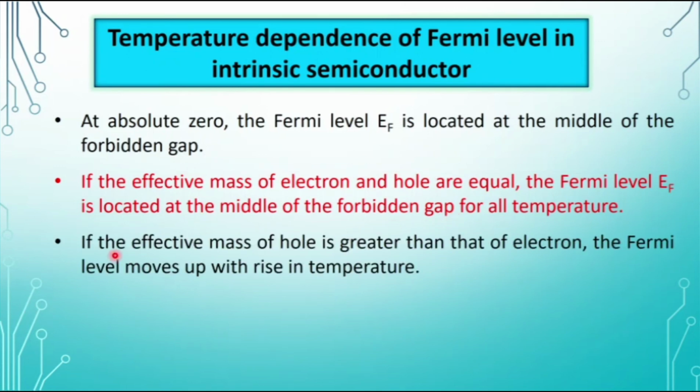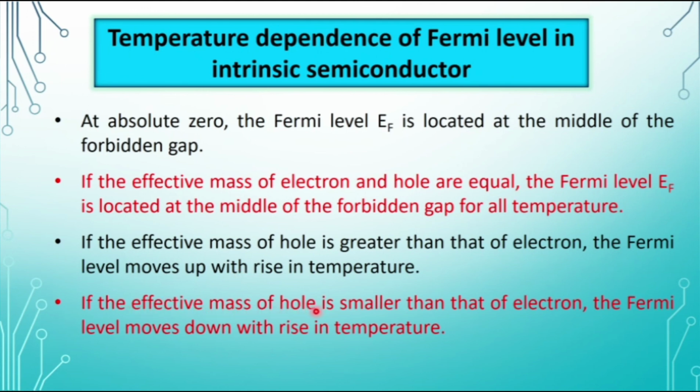Coming to the next one, if the effective mass of hole is greater than that of electron, the Fermi level moves up with rise in temperature. The last case is if the effective mass of hole is smaller than that of electron, the Fermi level moves down with rise in temperature. So, these are the variations of Fermi level with respect to temperature in case of an intrinsic semiconductor. We will look into the temperature dependence of Fermi level for extrinsic semiconductor in our next class.